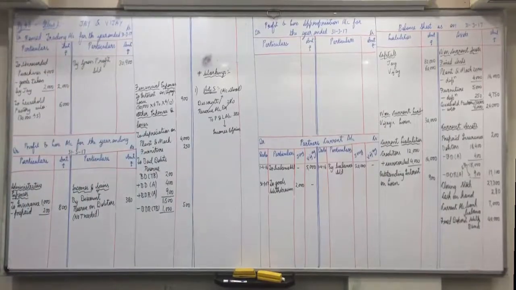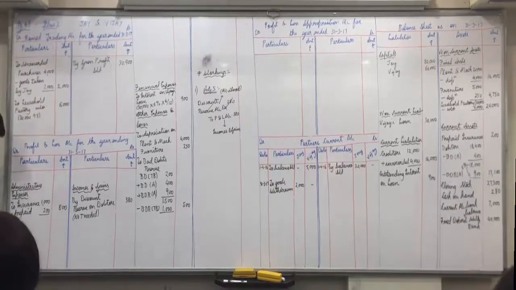Then debtors recorded already. Salary. Administrative expense 18,500. To salary 18,500.